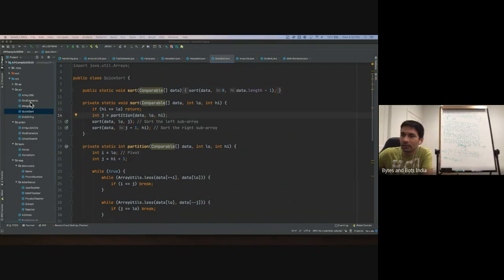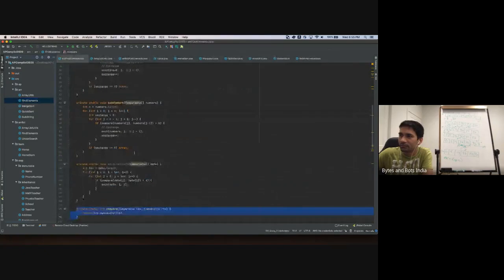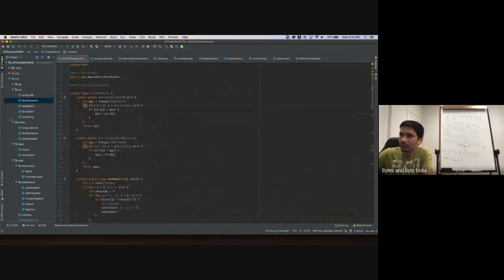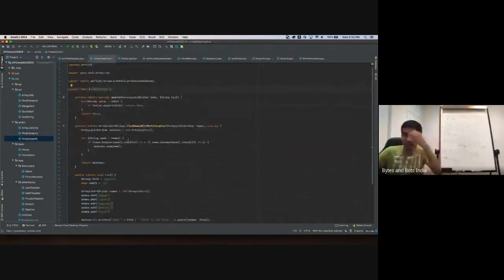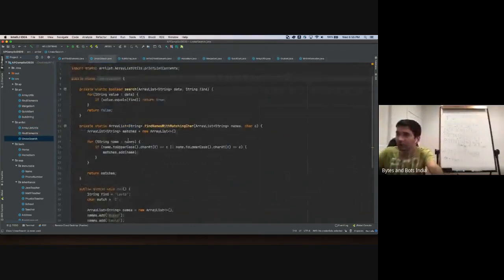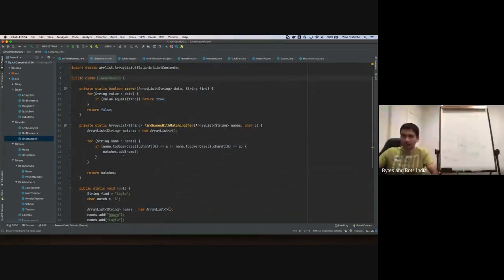Now, last time we implemented, I think we implemented find elements. Okay, like right here. So we implemented something called a linear search, wherein what we did was we said find names with matching characters, right? And then the way we did that is we just went over the whole list one by one, and the moment we found names that matched a given character, we kept adding them in a list.